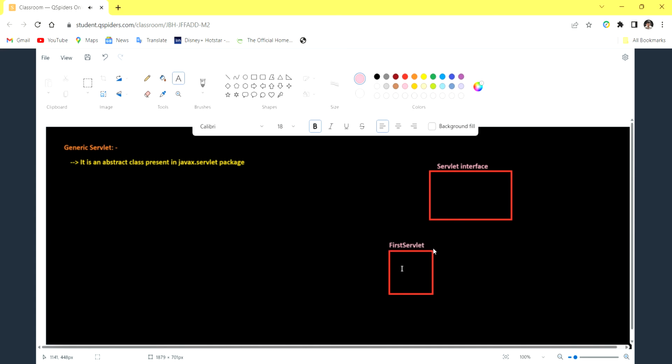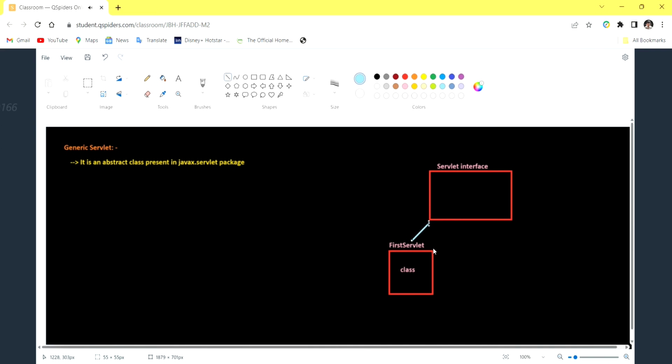What we are doing here is making a relationship between FirstServlet and the servlet interface. FirstServlet is a class, so don't forget that. We are making an is-a relationship between these two. So the servlet interface contains some properties, and all the properties are acquired by the FirstServlet class.